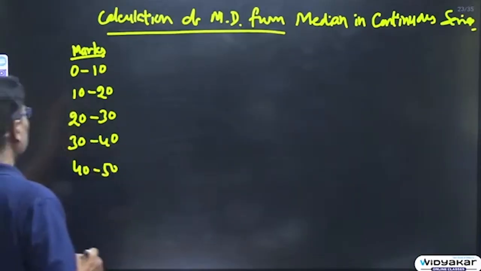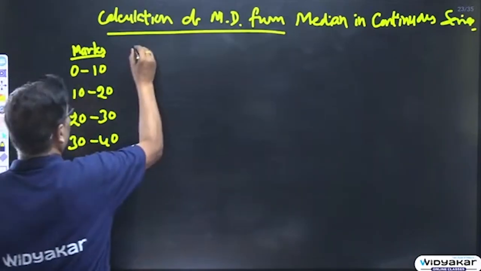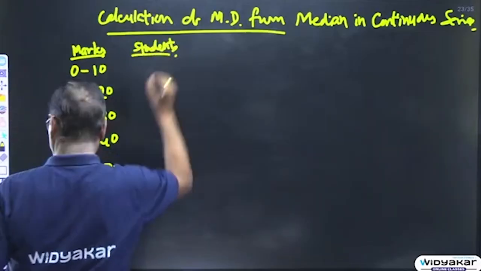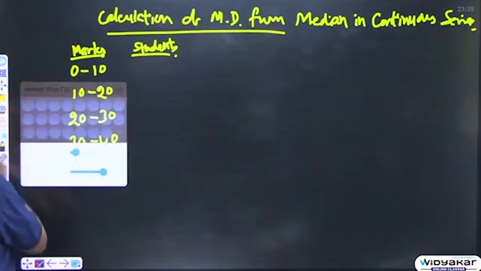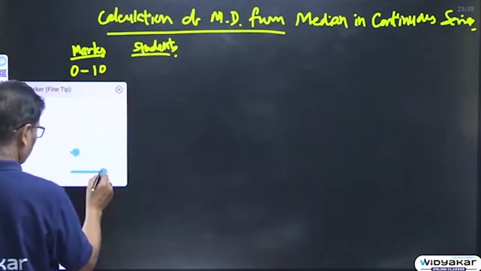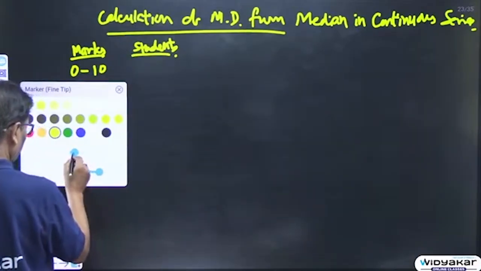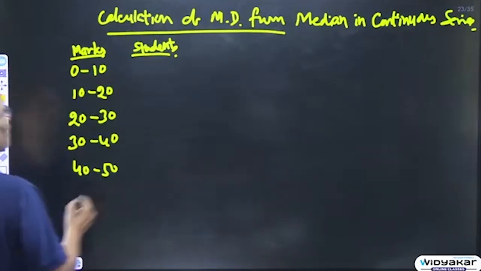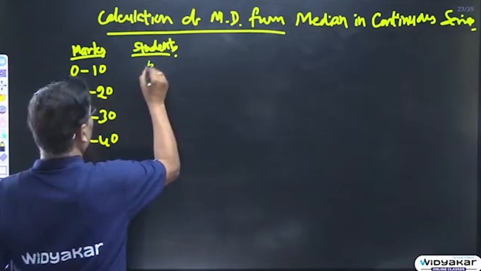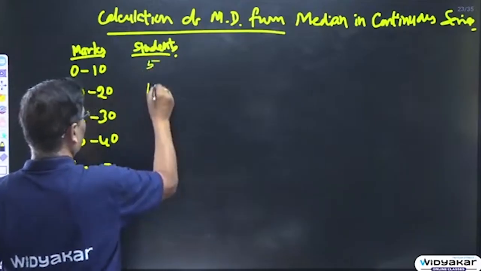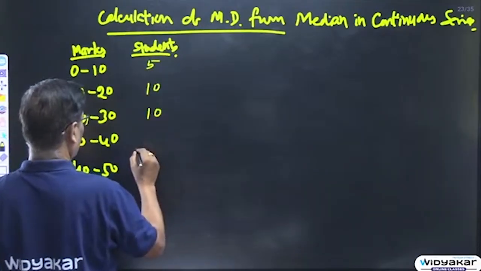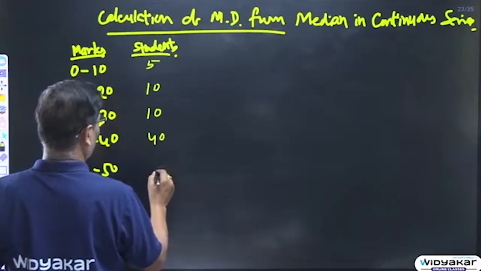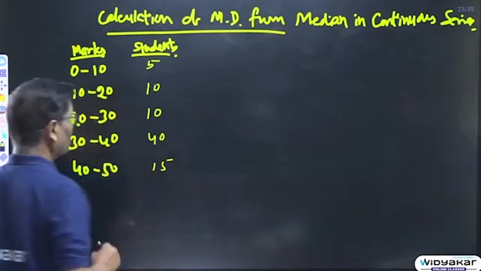And the number of students are, suppose, 5, then this is 10, this is 10, this is suppose 40, and this is 15 suppose.